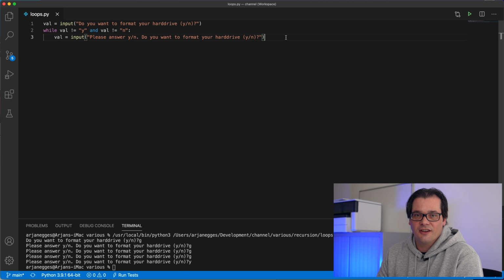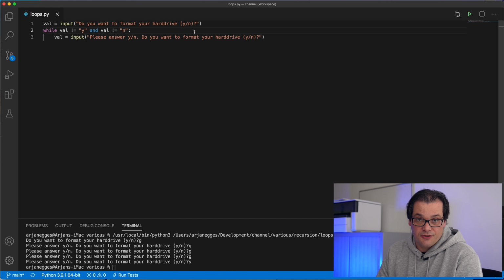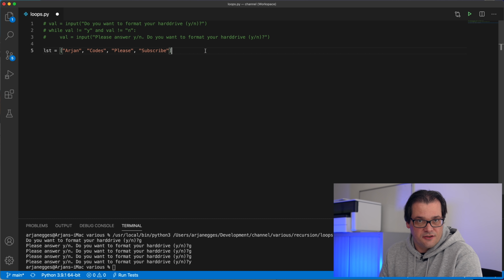Unless you're building command line tools, using these kinds of input mechanisms is probably not very common for you. What you will use loops for a lot is traversing data, like going through lists and doing things with items in a list. Let's look at another example. So here we have a simple list of strings, and I'm going to use a while loop to print out all the elements in the list.